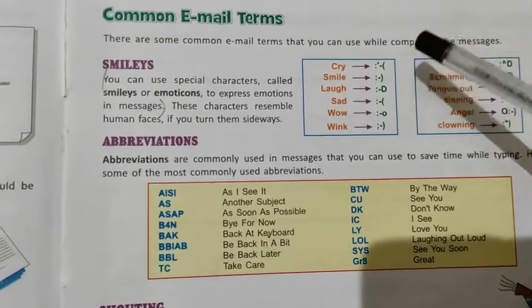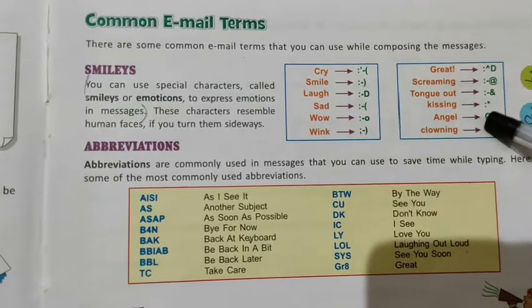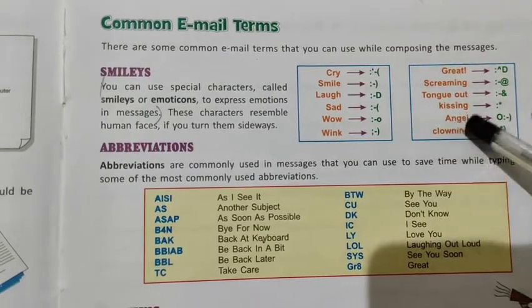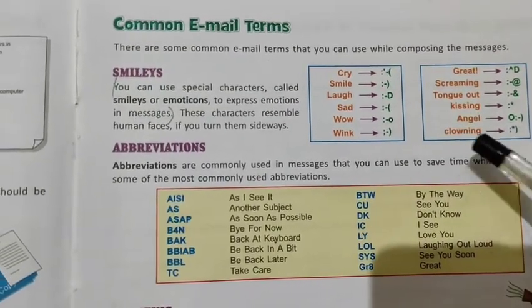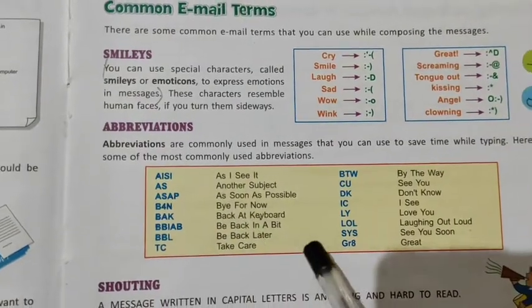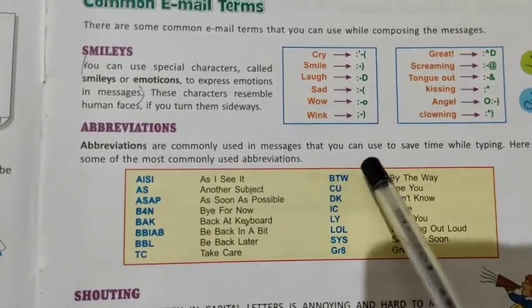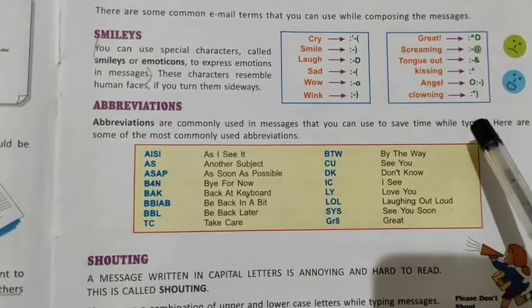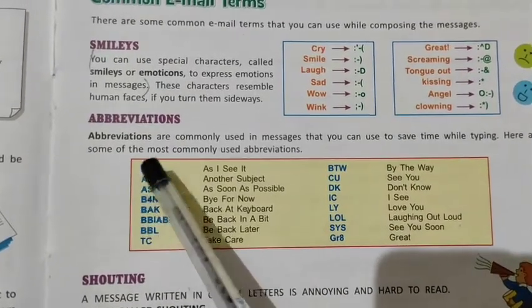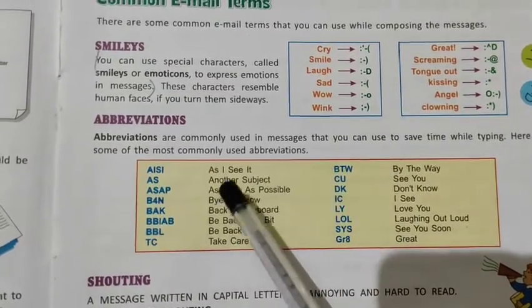You will use all kinds of smiles. These smiles are also available in WhatsApp groups. Next is abbreviation. Abbreviations are commonly used in messages to save time while typing. Here are some of the most commonly used abbreviations.